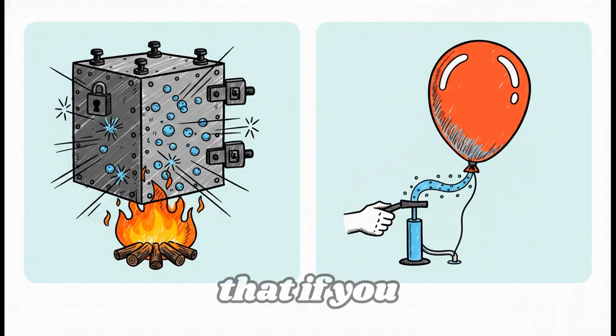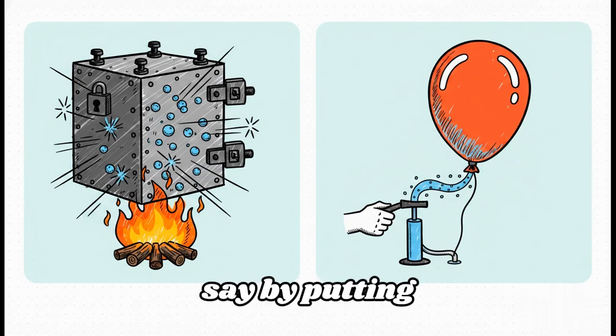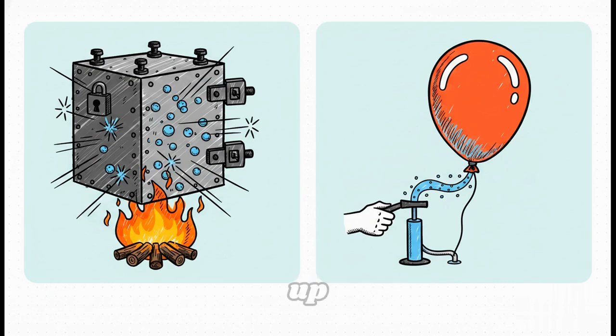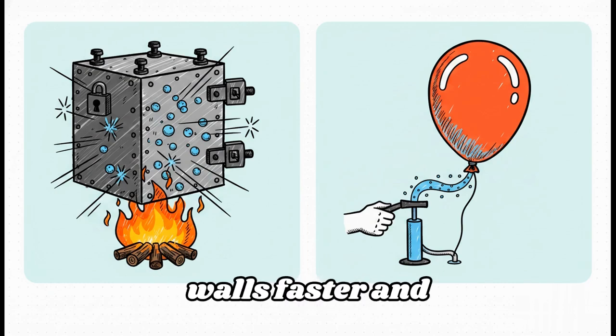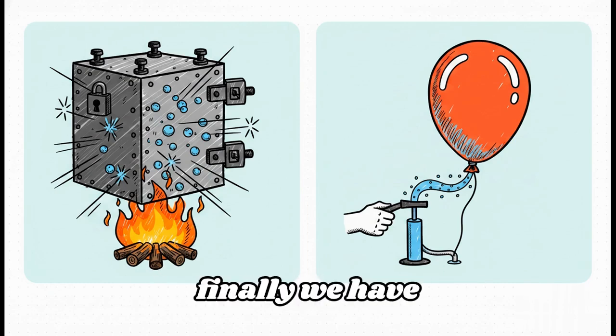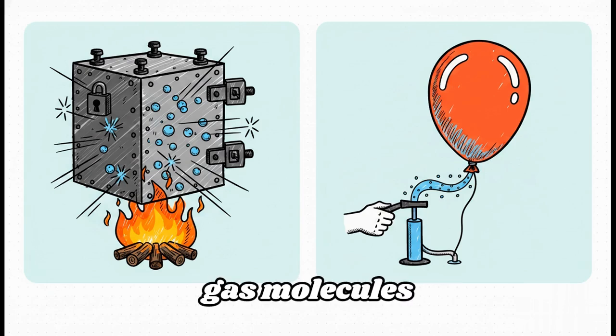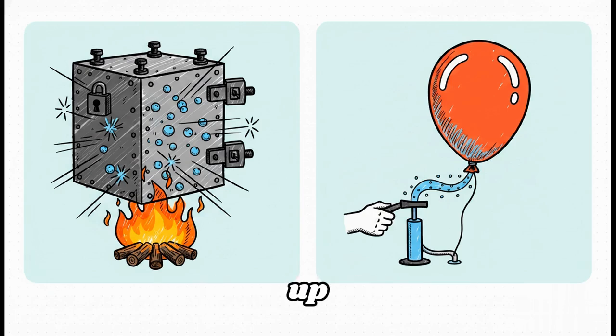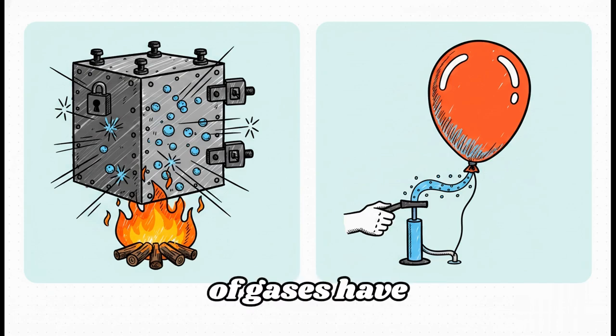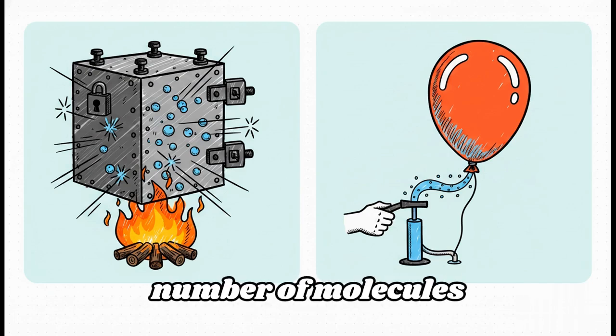Gay-Lussac's law shows us that if you lock the volume, say by putting the gas in a rigid steel tank and turn up the heat, the pressure goes up because the particles are hitting the walls faster and harder. Finally, we have Avogadro's law. He realized that if you keep temperature and pressure the exact same, adding more actual gas molecules, meaning the number of moles goes up, means the volume it takes up must also go up. So equal volumes of gases have the exact same number of molecules.